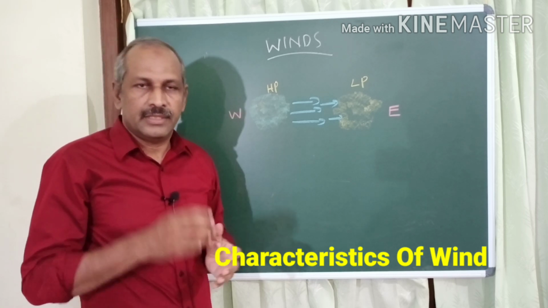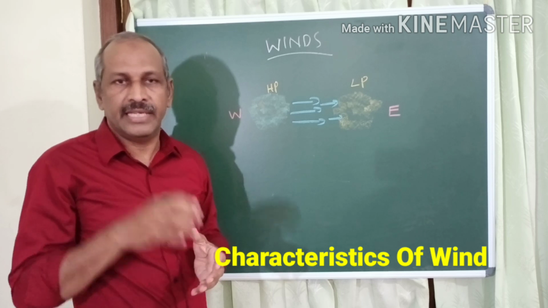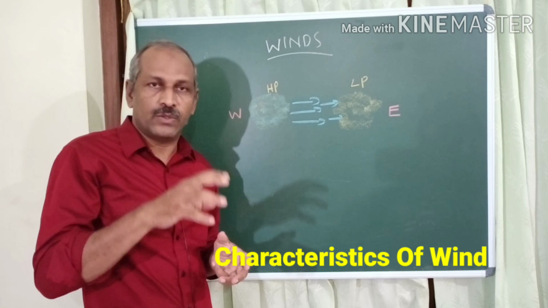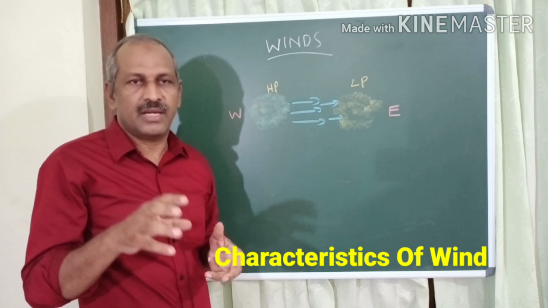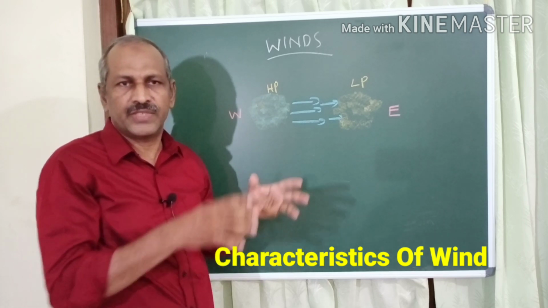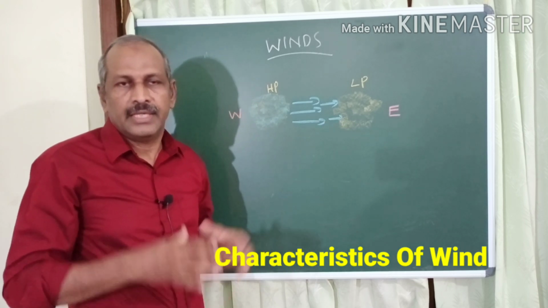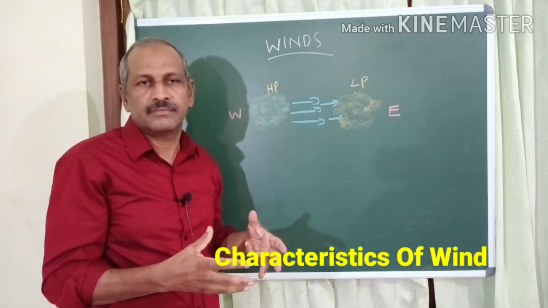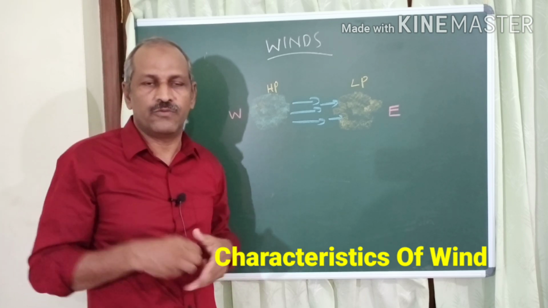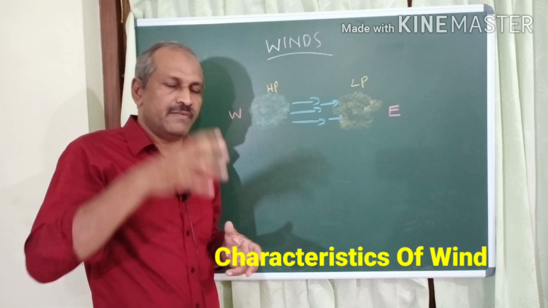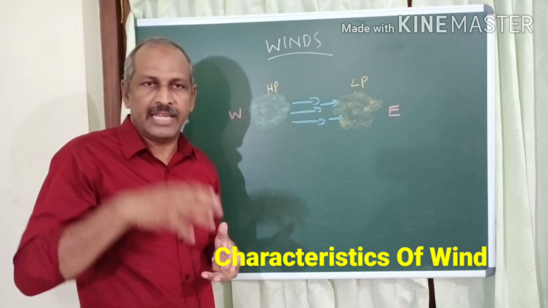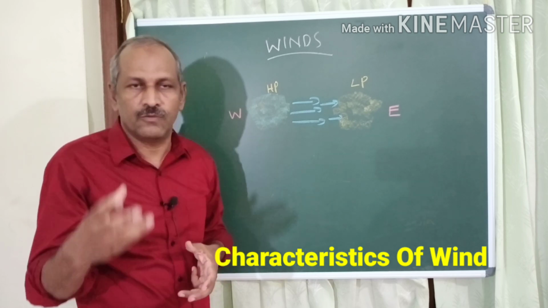And the second one: the peculiarities of the source region influence the nature of the wind. What is the meaning? Simple. The peculiarities of the source region. For example, if a wind is blowing from the ocean, what is the peculiarity of that source region? Water body. Definitely that wind is carrying water moisture, water vapor in it, so it causes rainfall. So remember, a wind which is blowing from a water body will carry moisture with it and it causes rainfall.